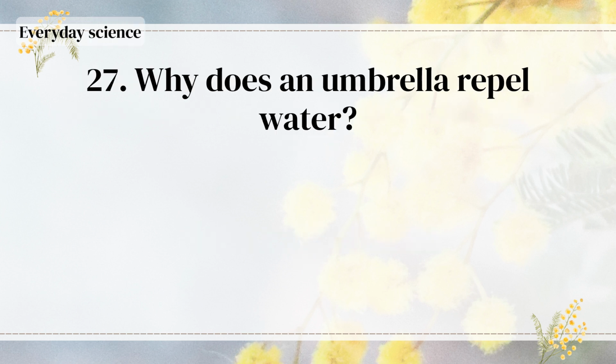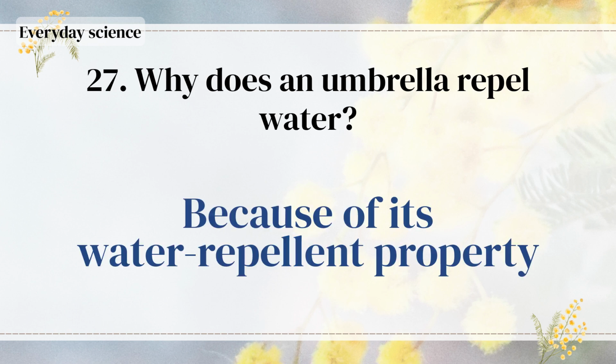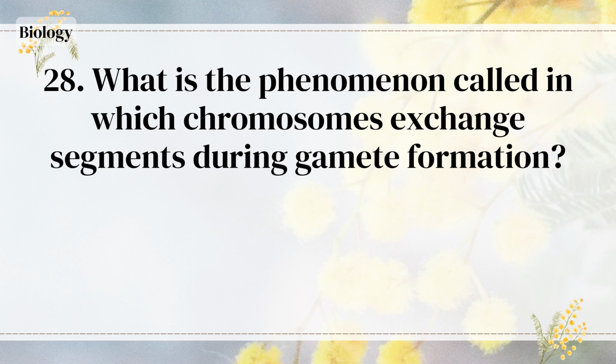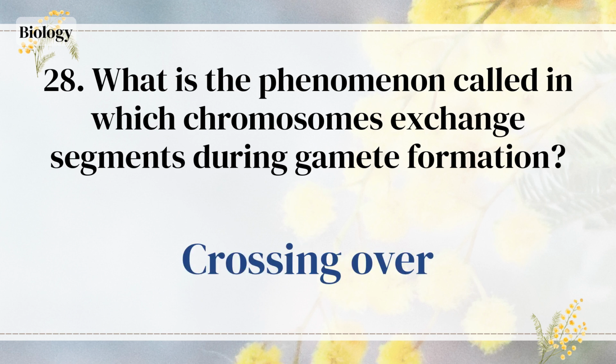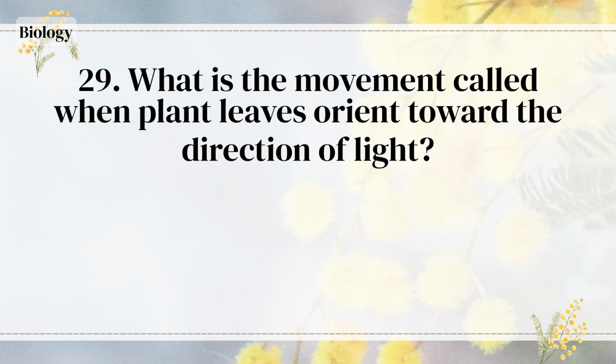Neutralization. Why does an umbrella repel water? Because of its water-repellent property. What is the phenomenon called in which chromosomes exchange segments during gamete formation? Crossing over. What is the movement called when plant leaves orient toward the direction of light?